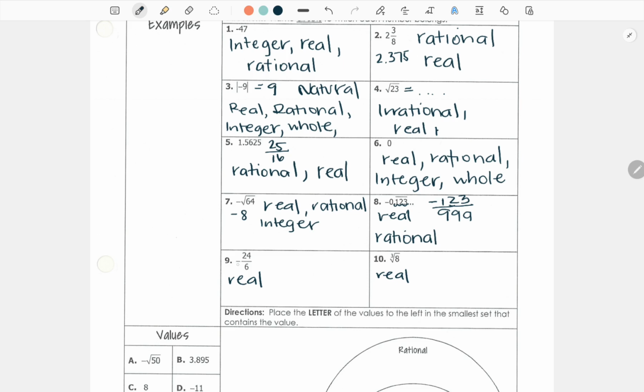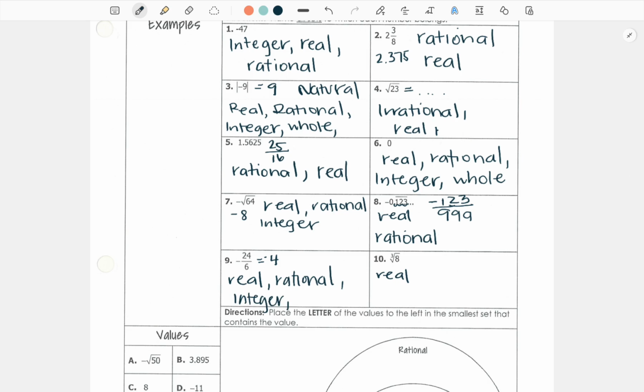All right. -24 over 6 means that it is, sorry, it's -4, and -4 is a real number, we know. It's a rational. It's an integer. But it can't be a whole number, and it can't be a natural number.